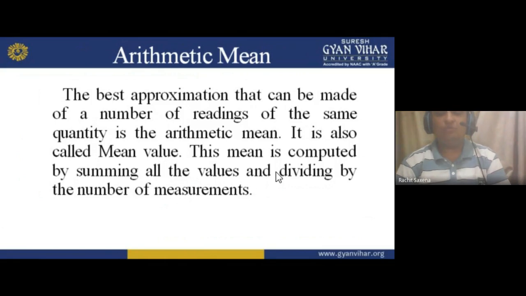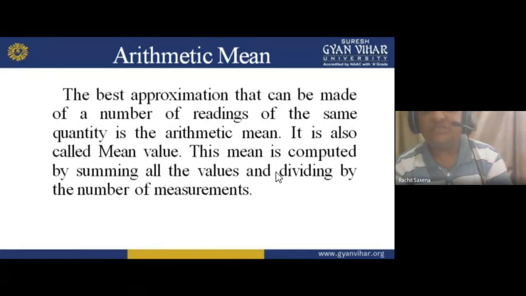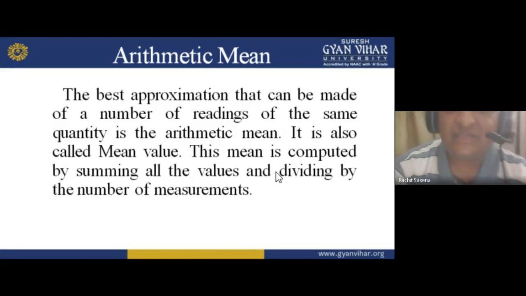So if I want to take the mean of it, I have to do what? 1.8 plus 1.8 plus 1.8 plus 1.8 plus 1.7 plus 1.7 plus 1.7 plus 1.7 plus 1.9 plus 1.6, and divide by how many readings? That is 10.